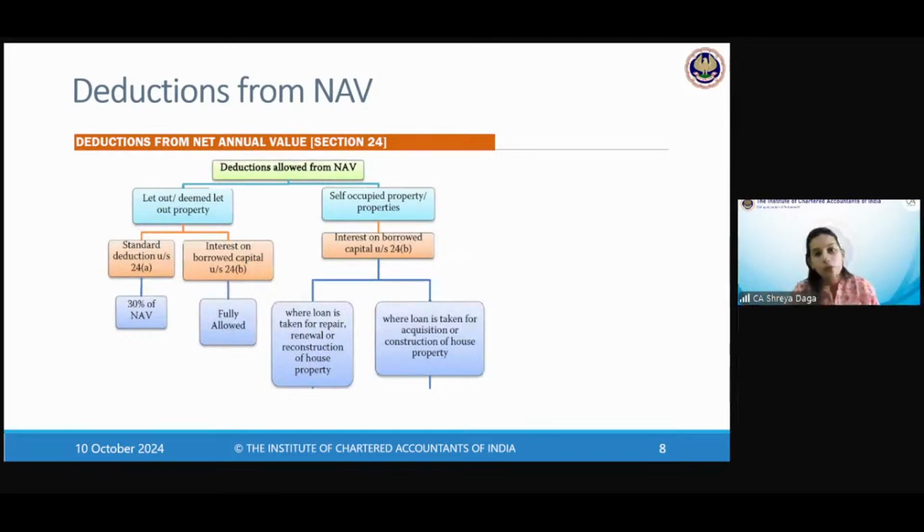You may spend more than this, you may spend less than this. We have given you a blanket 30% discount. Then go use 30% of net annual value. We assume you spend on its repairs. Okay, we don't need any proof of how much you actually spent, right?